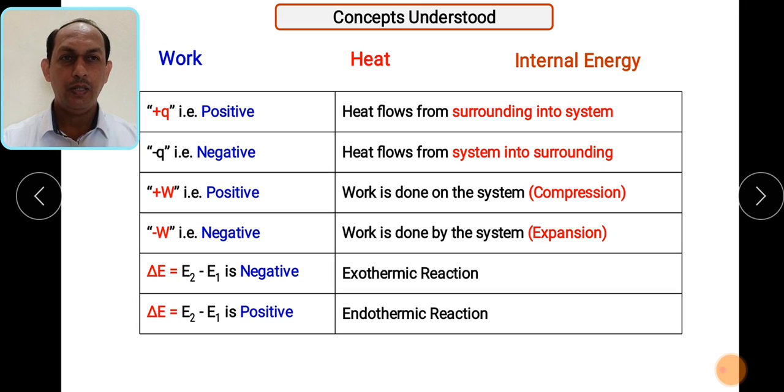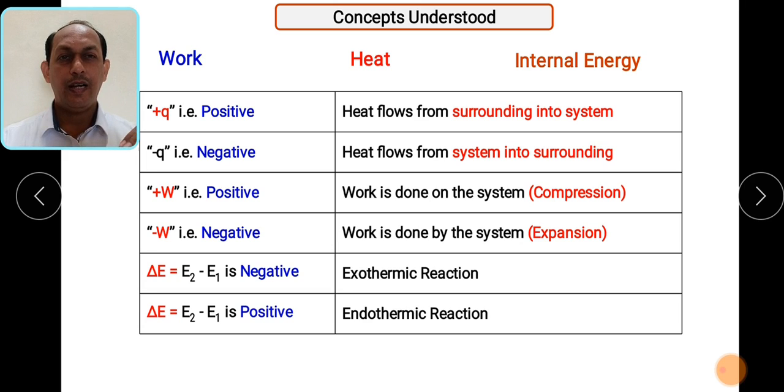Then W: whenever there is a compression, work is done on the system, and in that case W will be positive. In the process of expansion, the volume increases, so work is done by the system, and W will be negative. And if delta E has a negative value, then heat must have flowed from system into surrounding, so it will be an exothermic reaction.